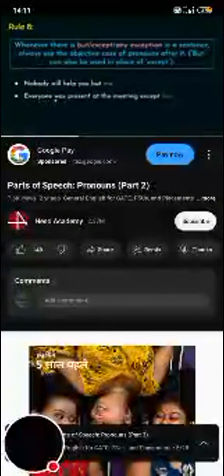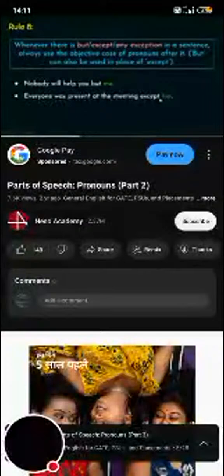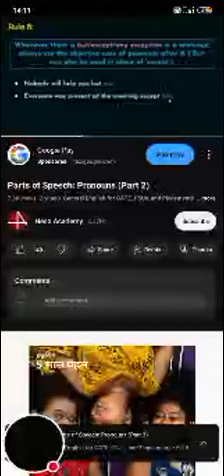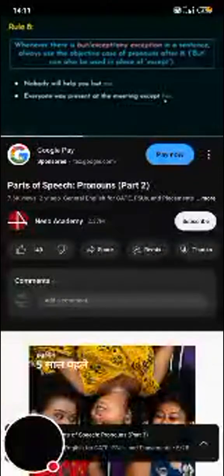Next up is, everyone was present at the meeting except her. So this except is clearly mentioned over here. This will tell you that after this word, there has to be an objective pronoun, which is mentioned here, her. So this is again slightly logical and a very simple and straight rule. We can talk about the next rule now.